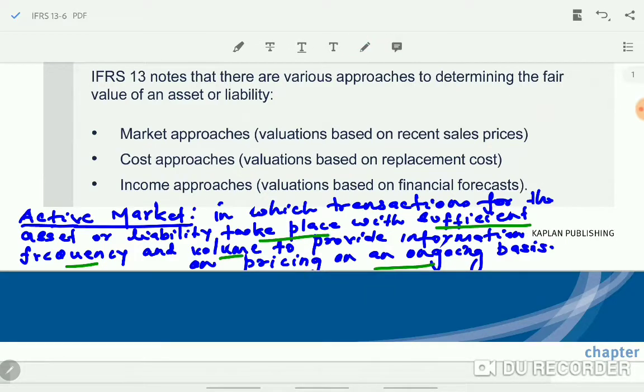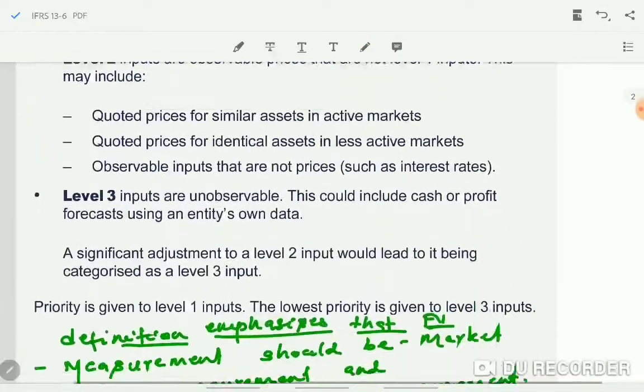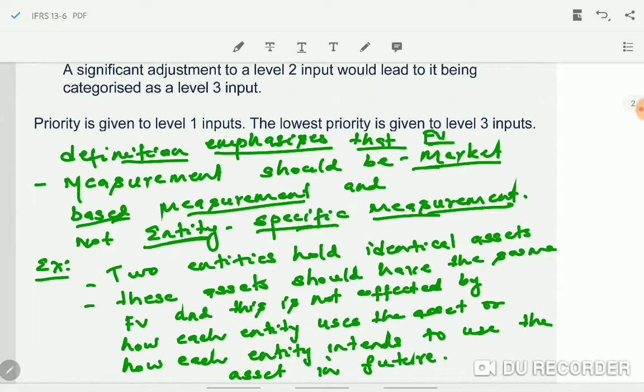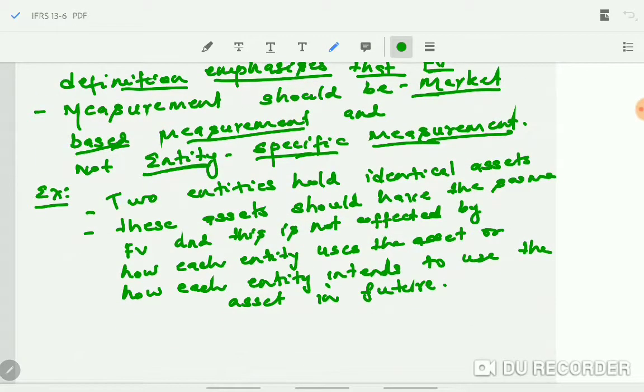After knowing about the active market, the point here is that the definition gives importance to this: when entities are fixing the fair value of the asset or the liability, the measurement should be market based. That means you have to consider all the information from the market participants' point of view, not from the entity's point of view. It should not be an entity specific measurement. The measurement should be market based. So they are giving examples here, and explaining why it should be from the market participants' point of view.